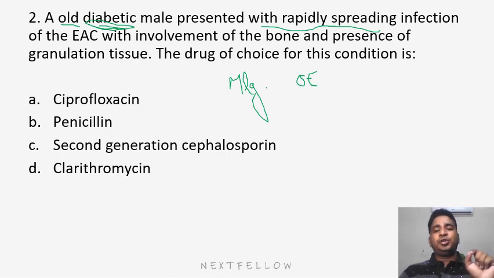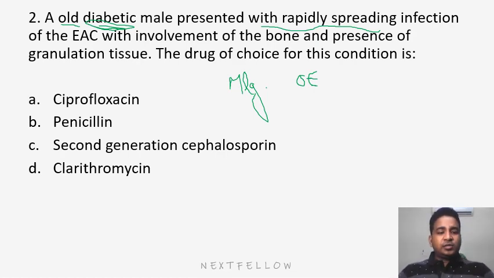Again, the answer comes to be Pseudomonas. So what is the drug of choice for this condition? Generally, the antibiotics which can treat Pseudomonas are either 4th generation cephalosporin or anti-pseudomonal penicillin group like piperacillin-tazobactam combination, meropenem, imipenem, etc. Or the fluoroquinolones like ciprofloxacin, levofloxacin, or aminoglycosides.